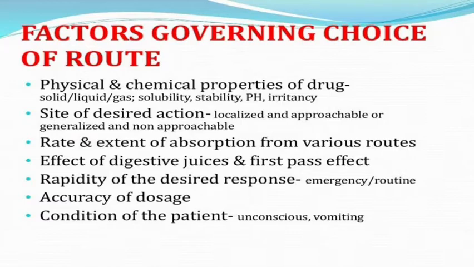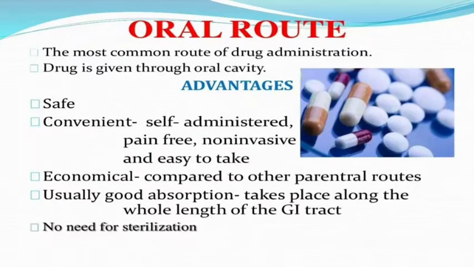What are the factors governing the choice? They are the physical and chemical properties of the drug, site of desired action, rate and extent of absorption for various routes, effect of digestive juices and first pass effect, rapidity of the desired response, accurate dosing, and the condition of the patient. If the patient is unconscious or vomiting, we can't give the drug by the internal route. First we will see the oral route.